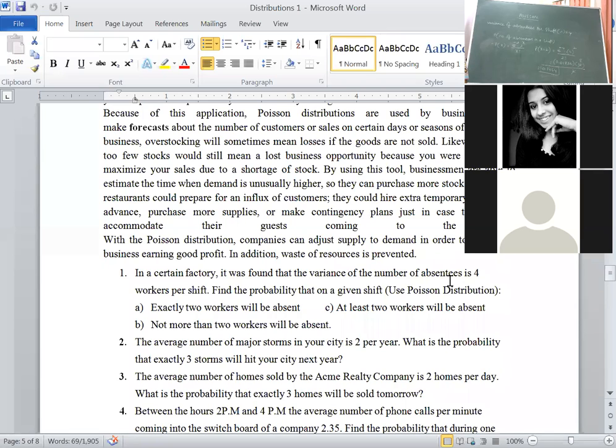Nowadays they are not giving the values. They will provide a 32-page statistical booklet. The university will provide the 32-page statistical booklet. Among those 32 pages, you have to identify where the Poisson distribution is, and according to that, write down this value. I will tell you exactly which page the Poisson distribution lies on, as well as the normal distribution, before the exam. This table you have to see.